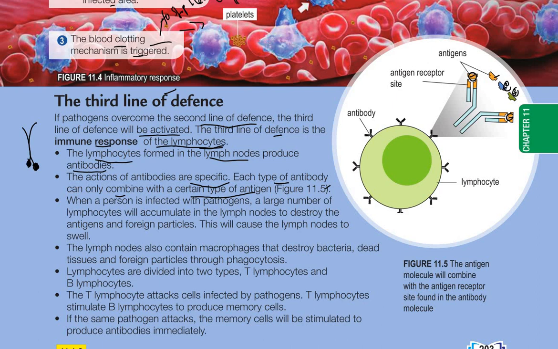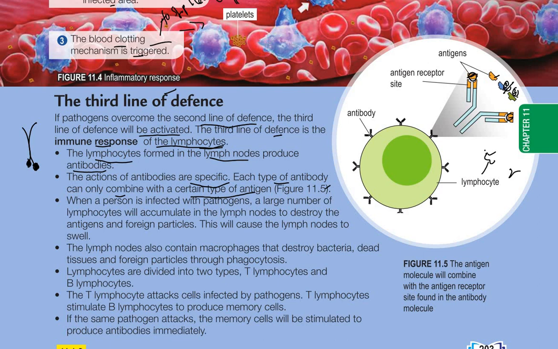Each type of antibody can only combine with a certain type of antigen. So this antibody can attack this antigen. Maybe another type of antibody like this, for example, can attack this antigen. Another one, maybe like this, can attack this antigen. So that's why the action of antibodies is specific.